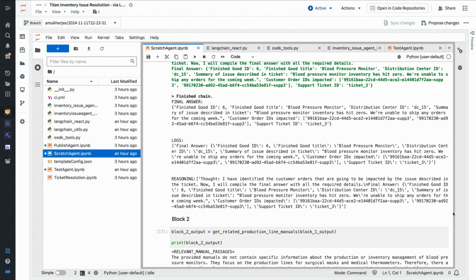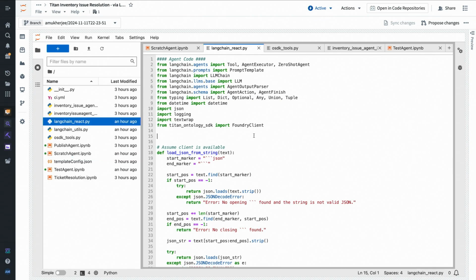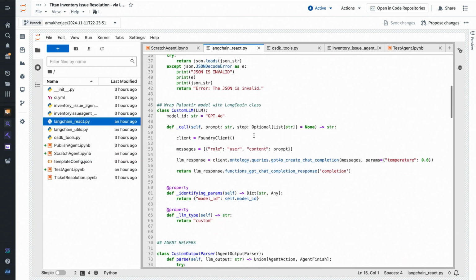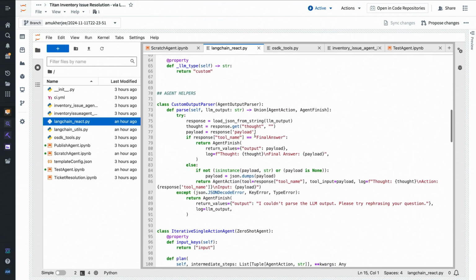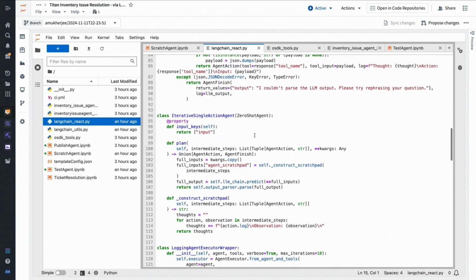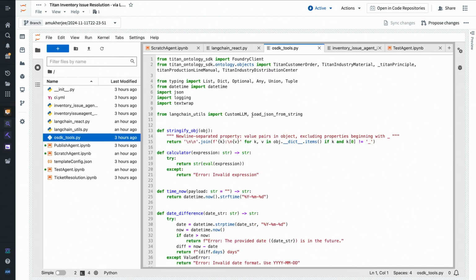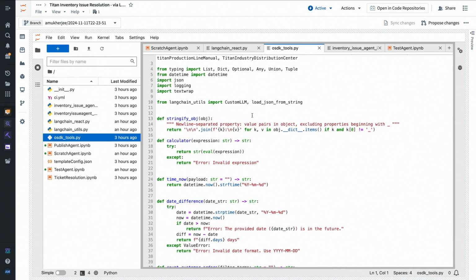So what does that look like from the bottom up, right? We probably want some underlying utilities. Using LangChain, we'll wrap that call to the Ontology SDK for GPT-4o as a LangChain language model. We'll write a ReAct loop around this to be able to reason across different tools that we create. And now we want to give tools using the Ontology SDK to this large language model.